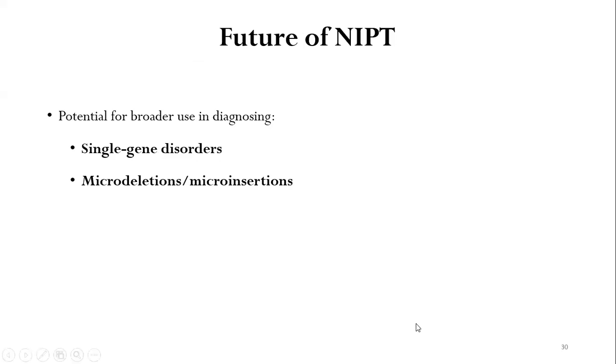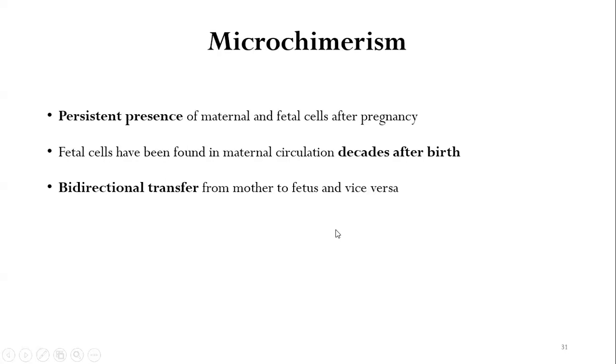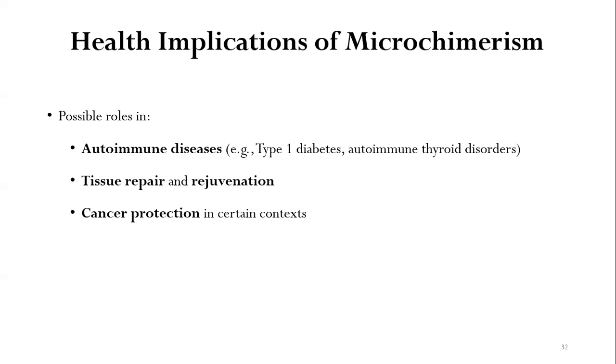It has potential for broader use in diagnosing single gene disorders and also microdeletions and microinsertions. Now, what is microchimerism? Microchimerism means persistent presence of maternal and fetal cells after pregnancy. Fetal cells have been found in the maternal circulation decades after the birth. This bidirectional transfer occurs from the mother to the fetus as well as vice versa. So, what are the health implications of microchimerism?